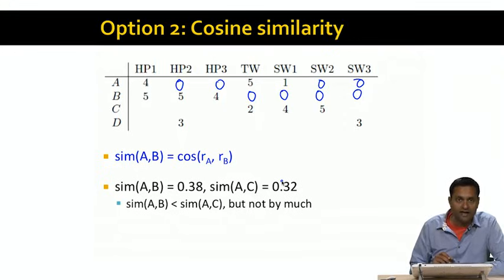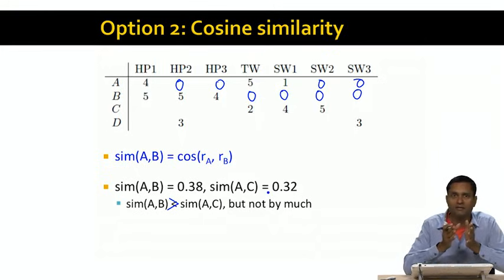And notice, in fact, that this captures the fact that the similarity of A and B is greater than the similarity of A and C, as we actually wanted. But it's not by much. The similarities are very close to each other. It just so happens that the similarity of A and B is marginally greater than the similarity of A and C. This still doesn't seem to capture that A and B are much more similar to each other than A and C are.